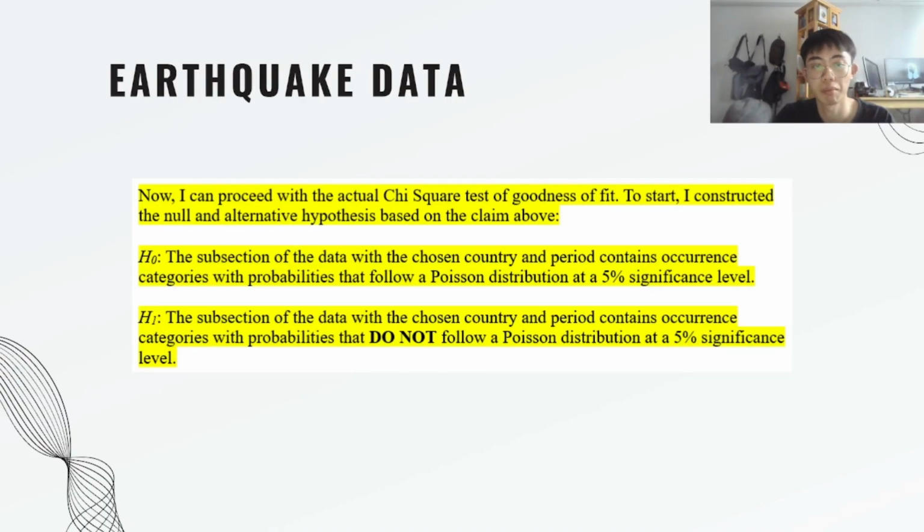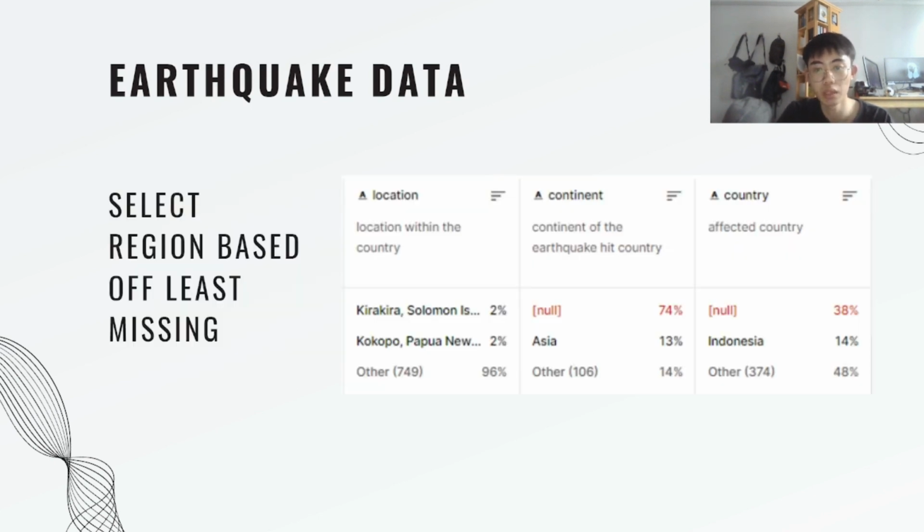In order to conduct my test, I first have to construct my null and alternate hypothesis. The null hypothesis being that earthquakes do indeed follow a Poisson distribution at a 5% significance level, and the alternate hypothesis being that they don't. So to start, I need to filter based on my country of choice, being Indonesia, since it had the greatest quantity of values available.